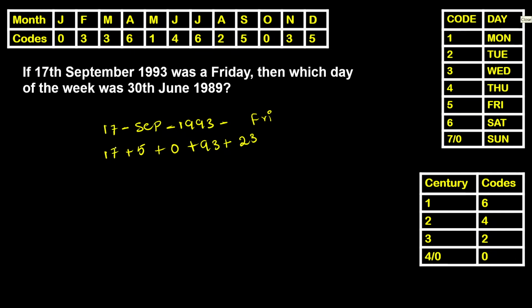Let us do one thing. 17, which can be considered as 3. 17 by 7, the remainder being 3. 93 by 7, the remainder is 2. 23 by 7, the remainder is 2. And again, 5 plus 2. As it's 7, we can consider it as 0. Every 7 can be considered as 0. Now let's add these numbers now. 5. So that's a Friday. The given day is correct. That's a Friday. Now let us calculate the second date.